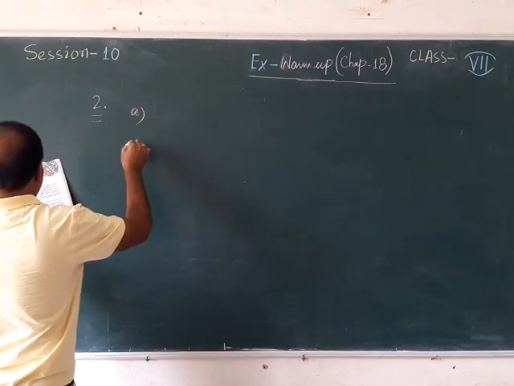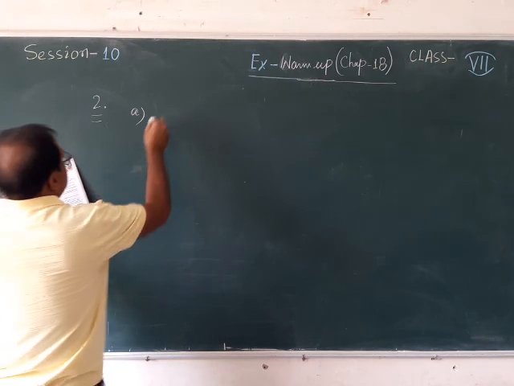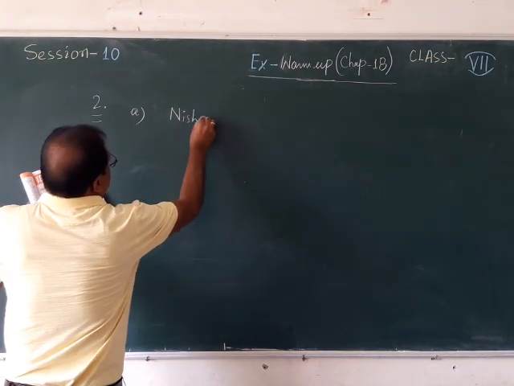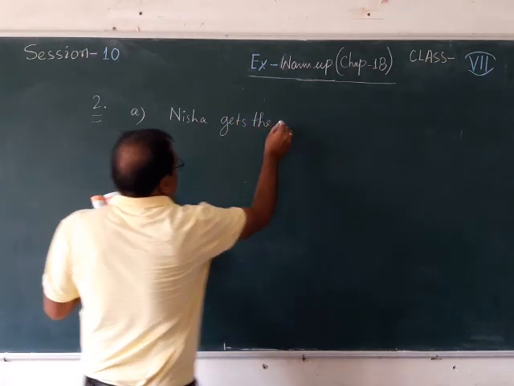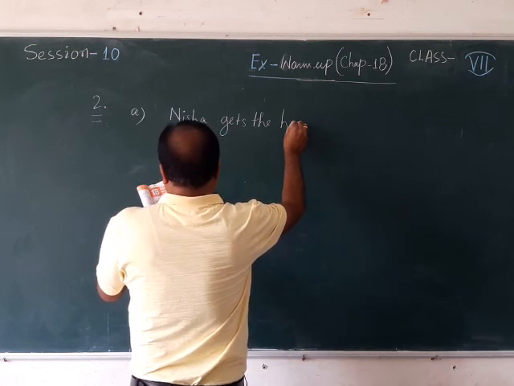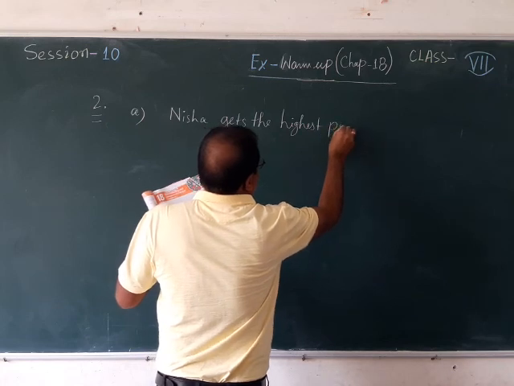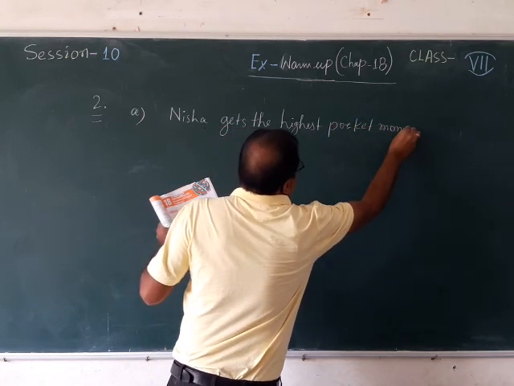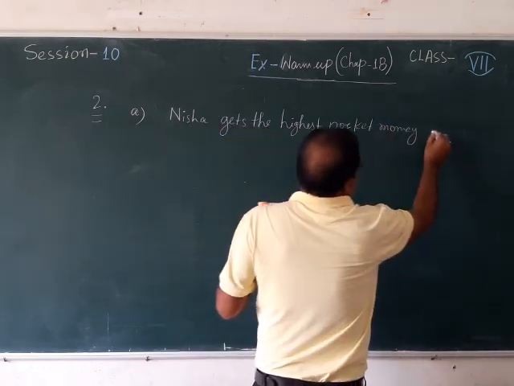Now here A number, who gets the highest pocket money among the 5 friends? Nisha gets the highest pocket money among the 5 friends.